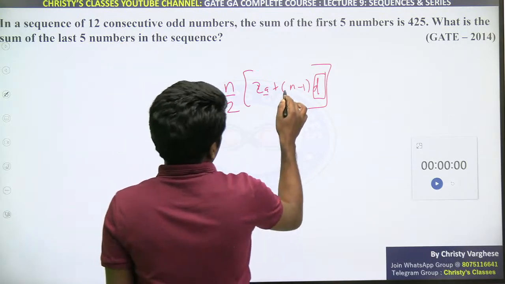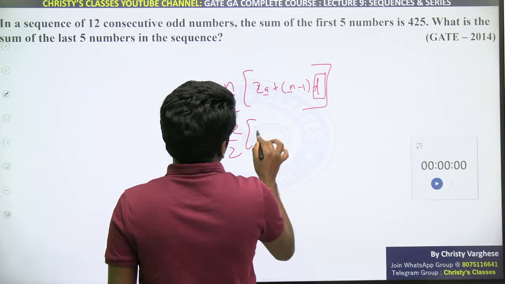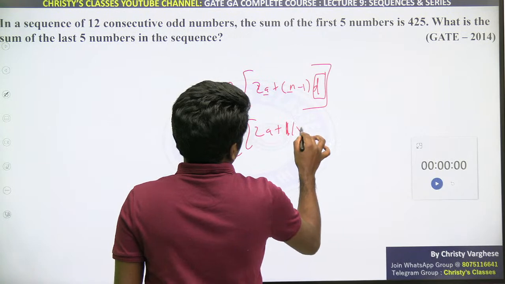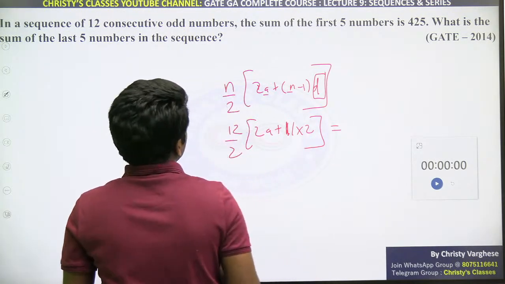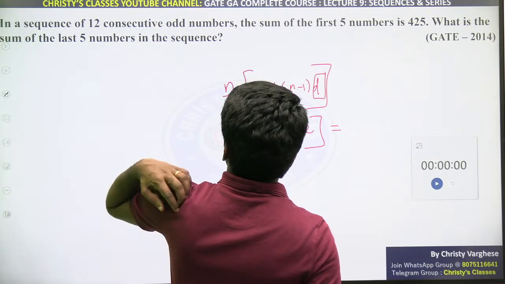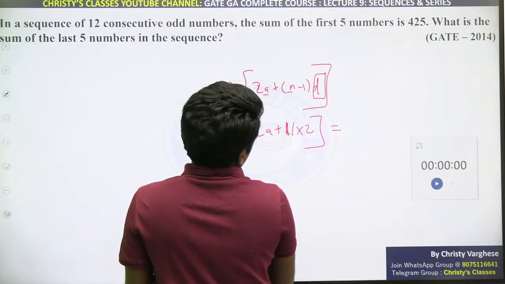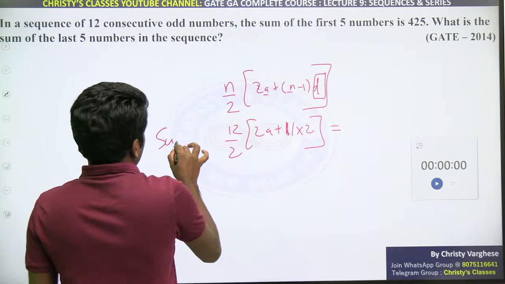12 consecutive, so n is 12 terms. So 12 by 2 into 2a plus 12 minus 1, 11, into 2, difference is 2, that is equal to the sum. That is the full sum of 12 numbers. Now this is sum 1 I will write.